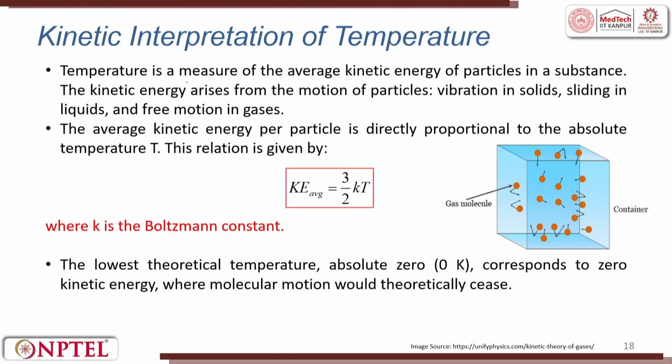The temperature is a measure of the average kinetic energy of a particle in a substance. The kinetic energy arises from the motion of a particle: vibrations in solids, sliding in liquids and free motion in gas. So, the average kinetic energy per particle is equal to 3/2 kT, directly proportional to the absolute temperature T. What is k? k is the Boltzmann constant, which is a constant.